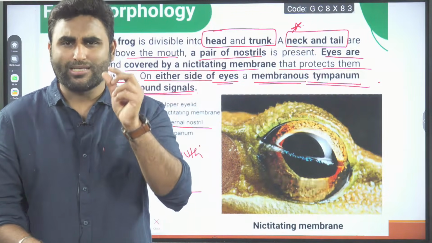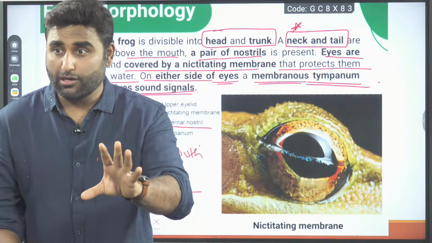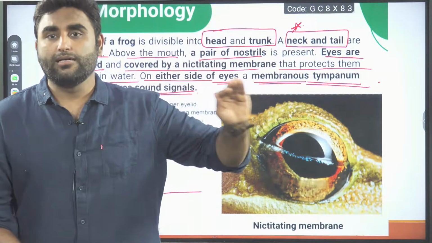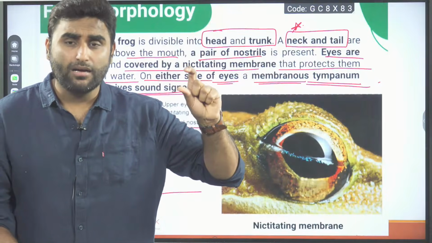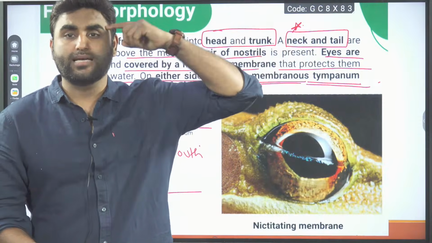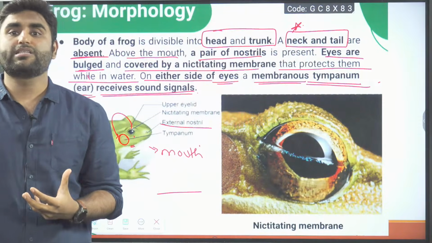It has a single ossicle, the columella. It is not required for our syllabus, but one single ossicle is there. That is giving signal to the hair-like papilla-containing structure that is connected to the nerves, which send signals to the brain. That's how they are able to receive the sound.